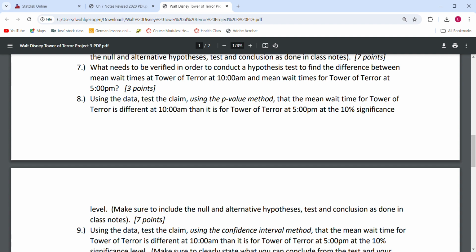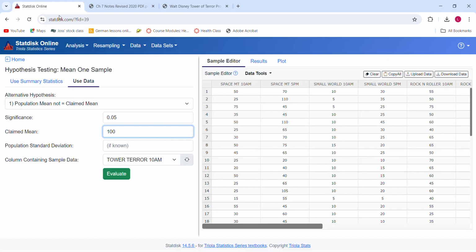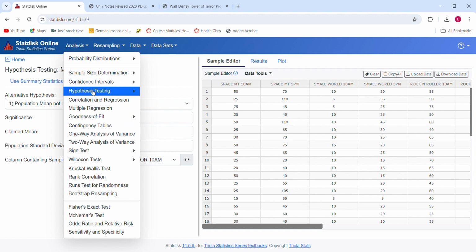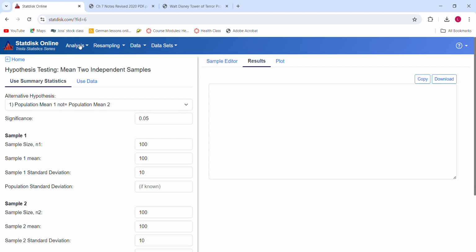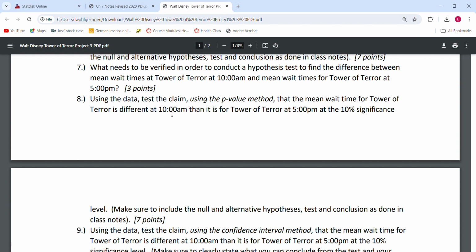Number 7 says what needs to be verified. So here we are, we're doing the verification again, but this time it's for conducting a hypothesis test to find the difference between mean wait times Tower of Terror at 10 a.m. and the mean wait time for the Tower of Terror at 5 p.m. I still notice that we're looking at the means, but this time I notice that we have 2 samples. One's at 10 a.m., one's at 5 p.m. So if you remember, if you go back and look at your hypothesis testing options on here, there is one that was for 2 means. And now you either have, are they independent or are they dependent? So something that you have to think about.